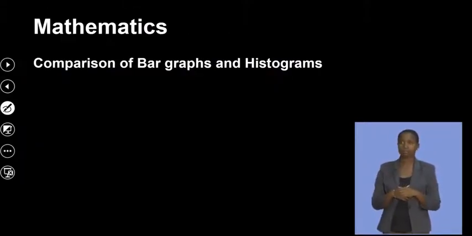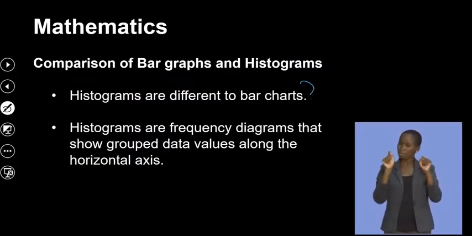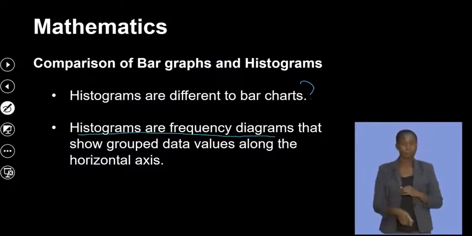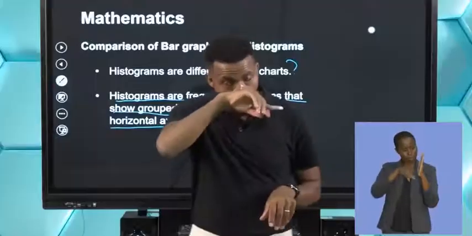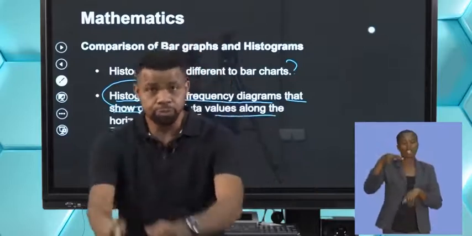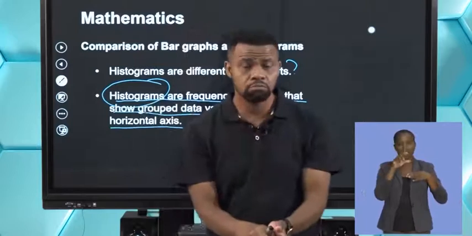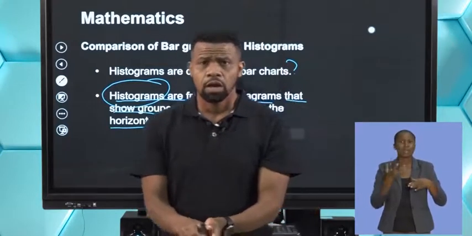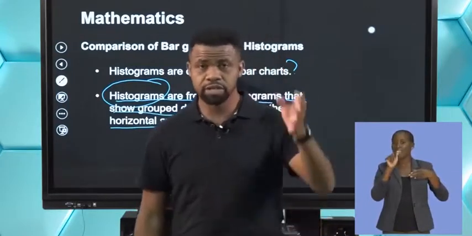Comparing bar graph and histogram. Histograms are different to bar graphs. Yes, we do agree. Histograms are frequency diagrams that show grouped data values along the horizontal. Interesting. So the histogram shows grouped data. What do I mean when I say grouped data? Grouped data can be how many people are between certain ages.